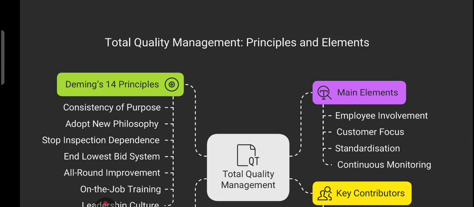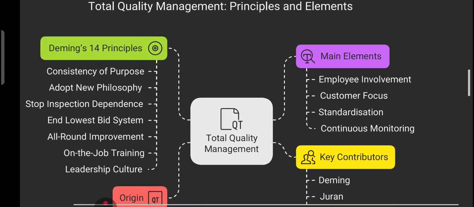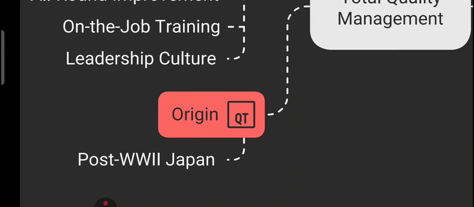Now we have a very important theory called TQM, total quality management. Welcome to the world of excellence without compromise. This is called total quality management. If you look at the origination, TQM took shape in post World War Japan, aiming to rebuild industry through quality and continuous improvement.